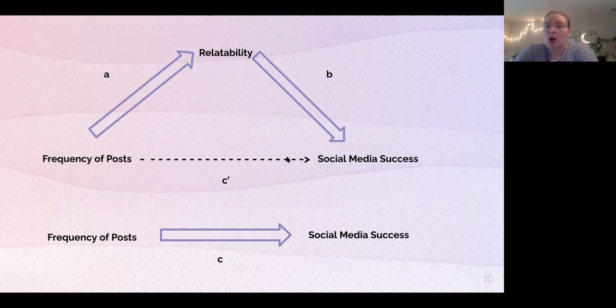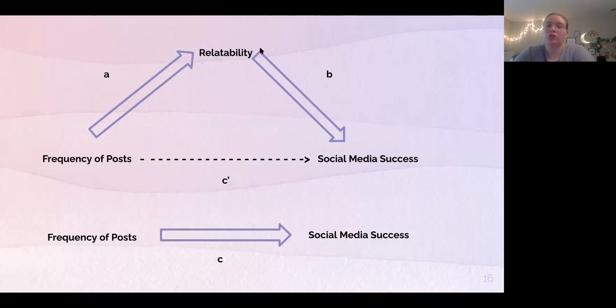Then again, we have our second direct effect. So C prime is different than C because as C is in a bivariate relationship, C prime is in a multivariate relationship because you have two predictors. You have your frequency of posts and your relatability. And C prime is saying what is the relationship of X to Y while controlling for M.